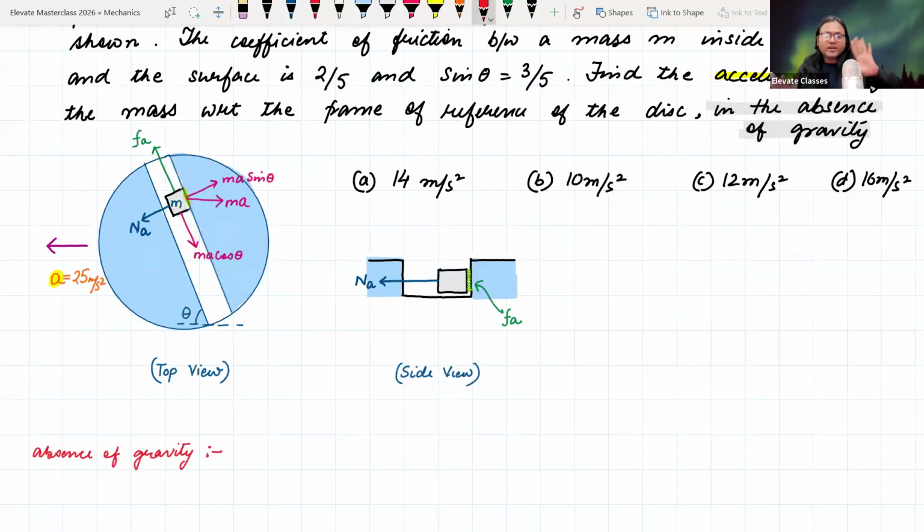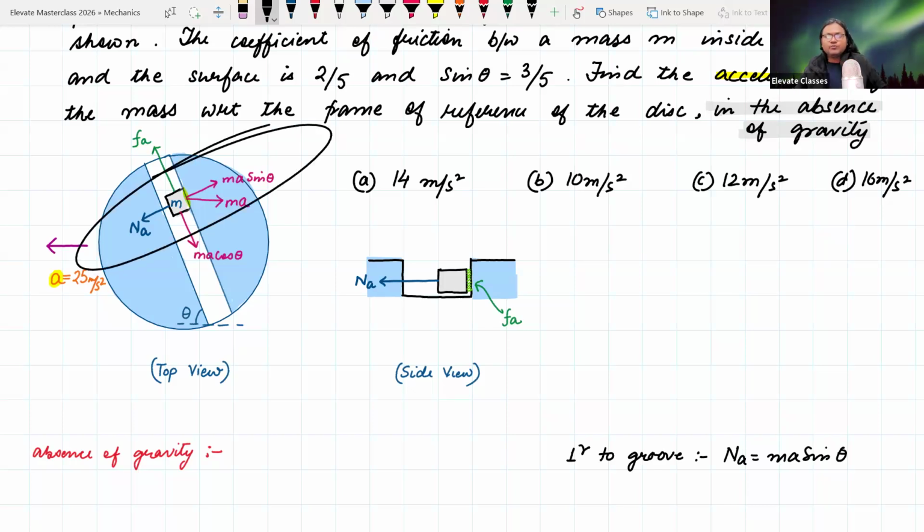So now we are ready to do our calculations. Okay. So if I say that it is kind of clear that if we look at it perpendicular to the groove, what is the balancing of forces say? The balancing of forces tell us that NA is equal to MA sin theta. Perpendicular to groove, yes or no? Balancing of the forces perpendicular to the groove.